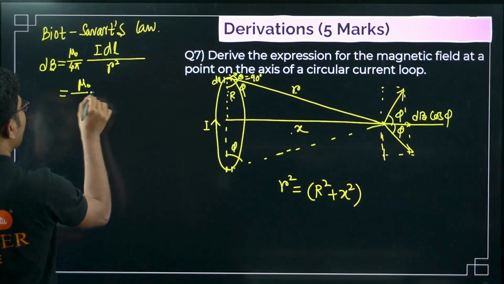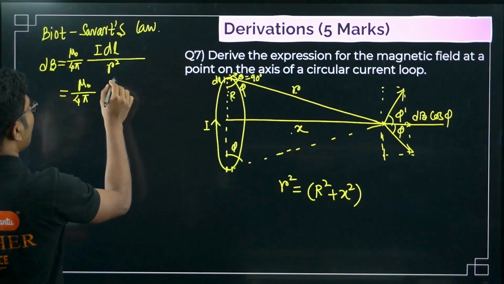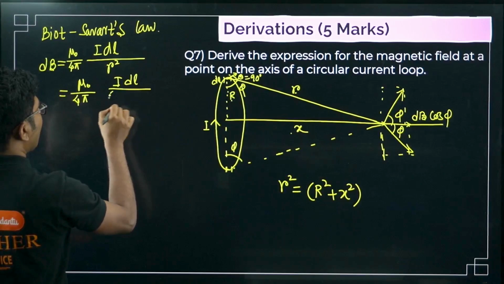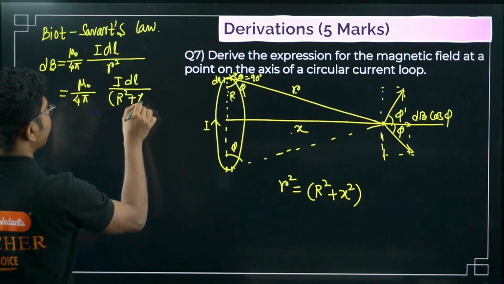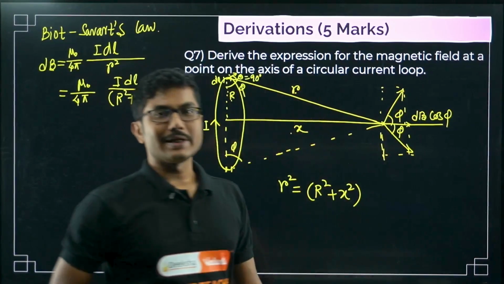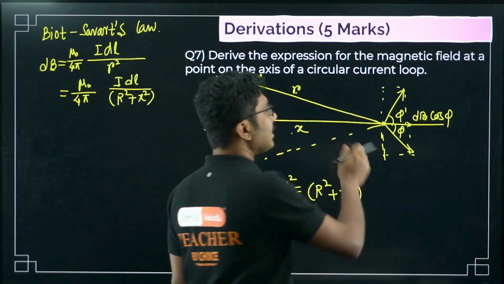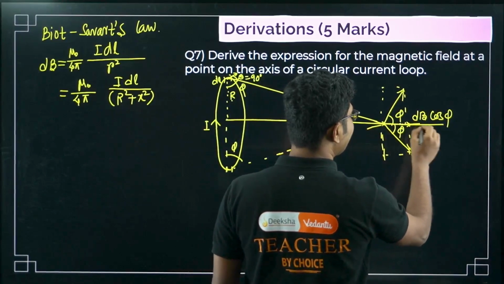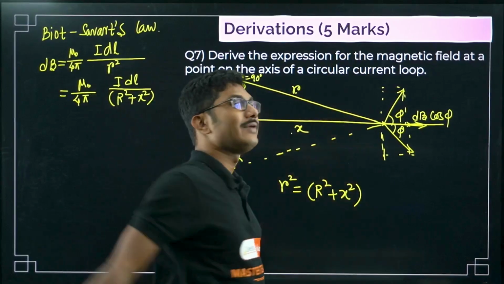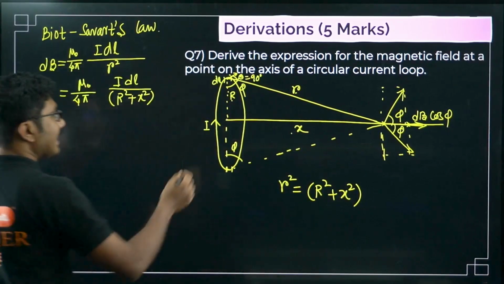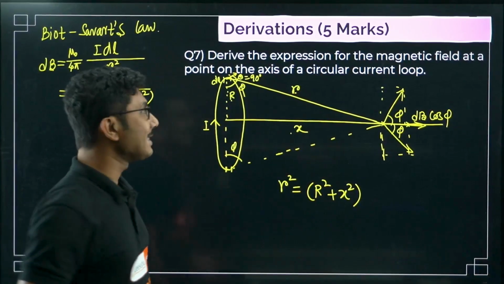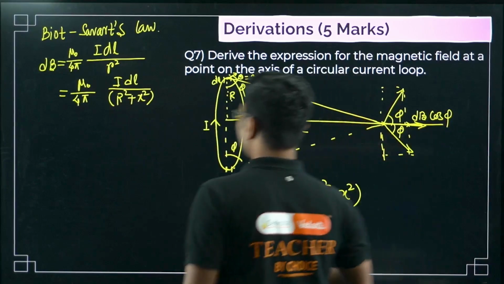So next line we will put this value as well. So mu naught by 4 pi I dl by r square plus x square. This is the total magnetic field. But calculating the total magnetic field is useless, because the final magnetic field is only along x direction. Y direction magnetic field will automatically cancel. For each and every point there will be a diametrically opposite point and y components will always get cancelled, and only the field that will remain is along the x direction.